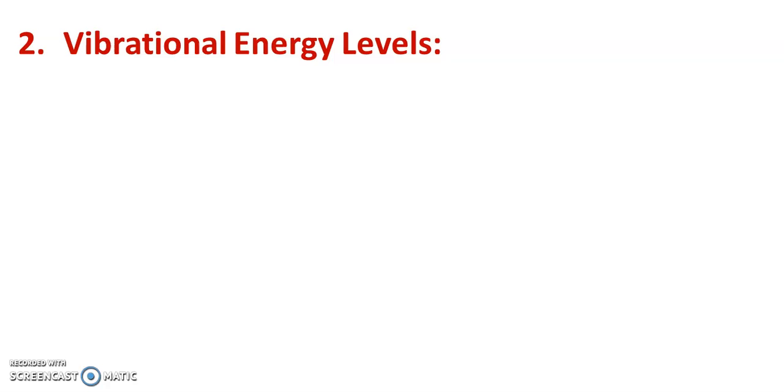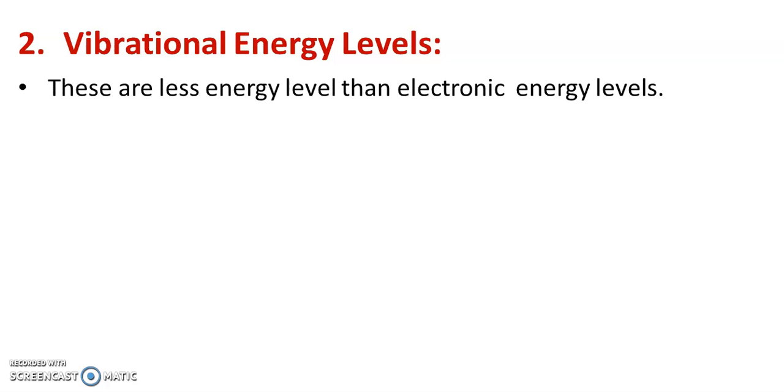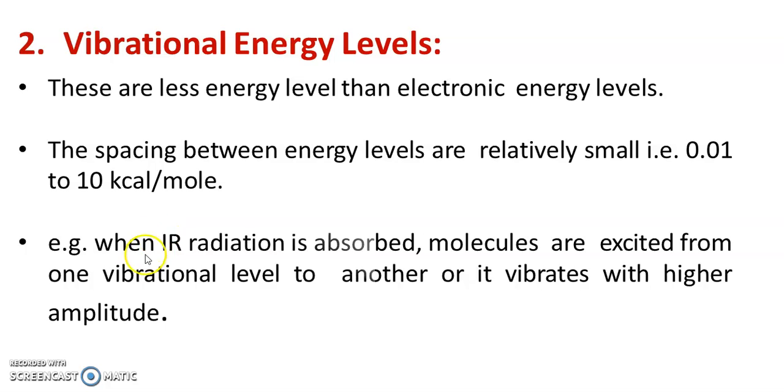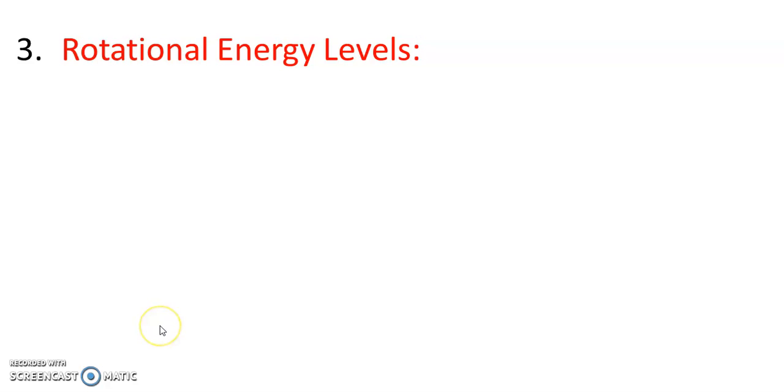In the next case, vibrational energy may also get affected, and it is less than electronic energy levels, where the spacing between energy levels is very small, in the range of 0.01 to 10 kilocalorie per mole. When IR is absorbed, molecules are excited from one vibrational level to another, and vibrate with higher amplitude.